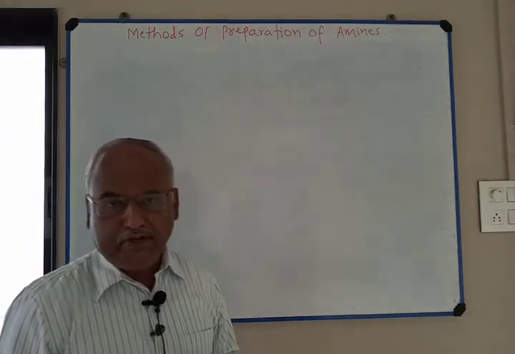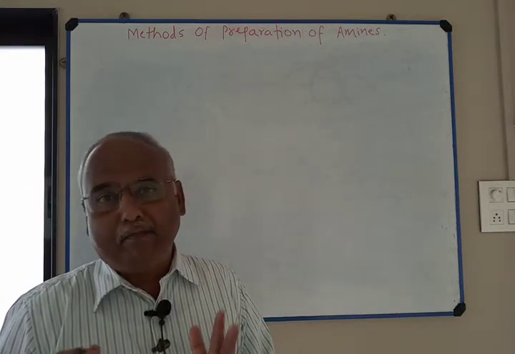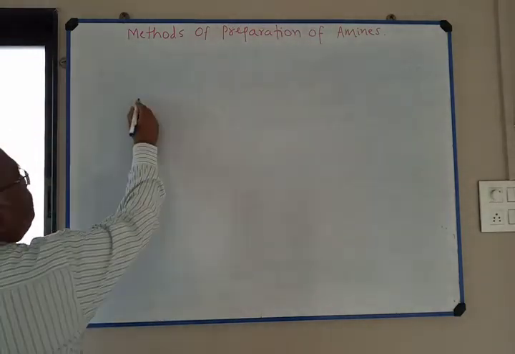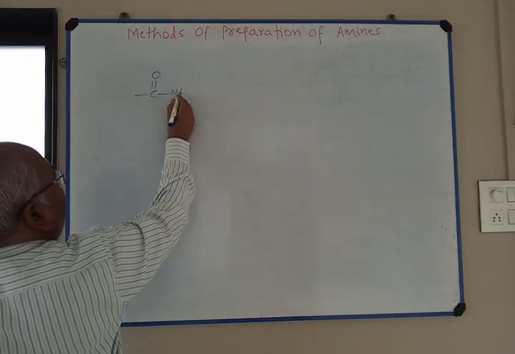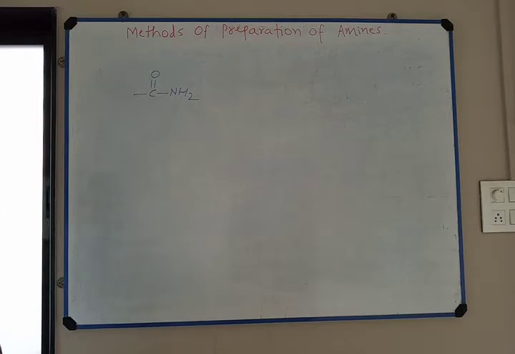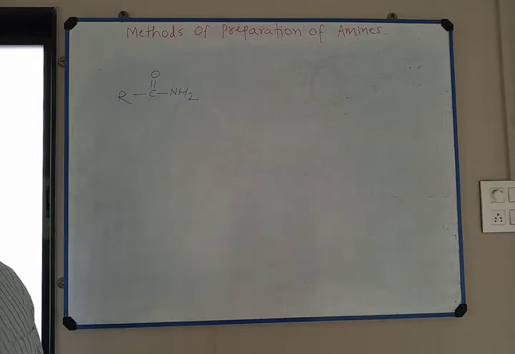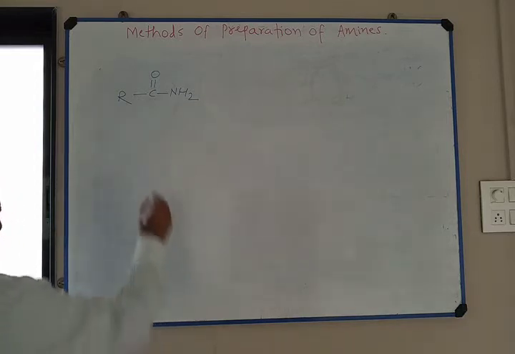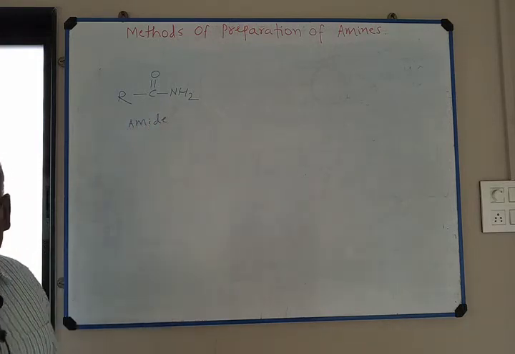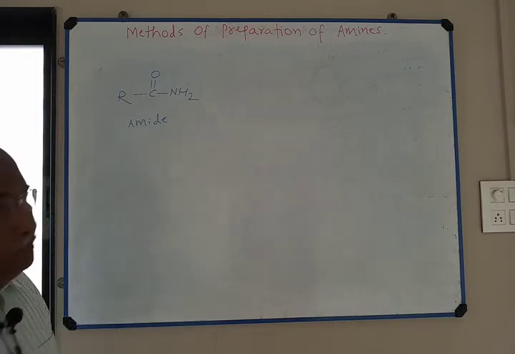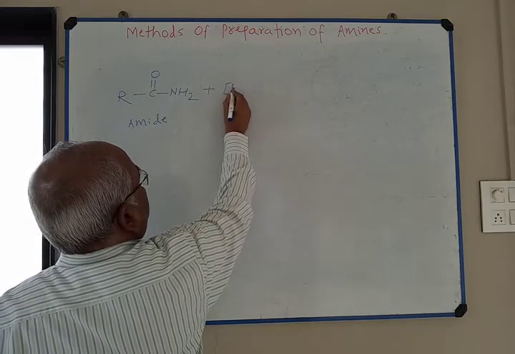Now we are going to study how to prepare amine by using amide. So you know that C double bond O NH2 group is amide group, and if I write here R single bond C double bond O NH2, it is the general formula of amide. Amide is reduced with nascent hydrogen.